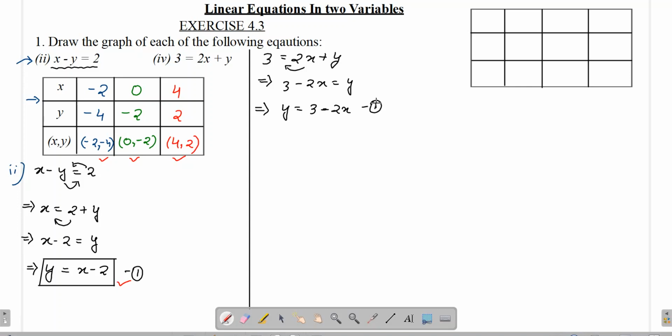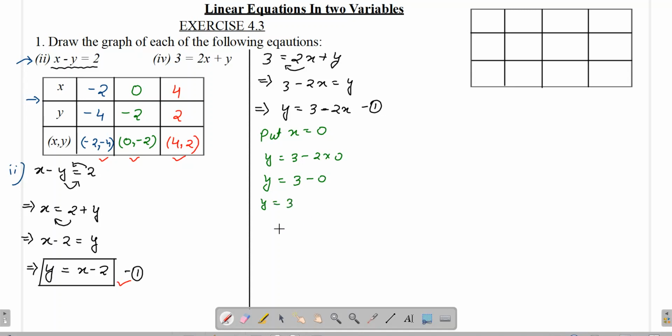After this, what we need to do is to find three different solutions. So let us start very quickly. This time I'll be doing it a little bit quicker. We will be putting x is equal to 0 first. So we'll get y is equal to 3 minus 2 into 0, which gives y is equal to 3 minus 0, or y is equal to 3.